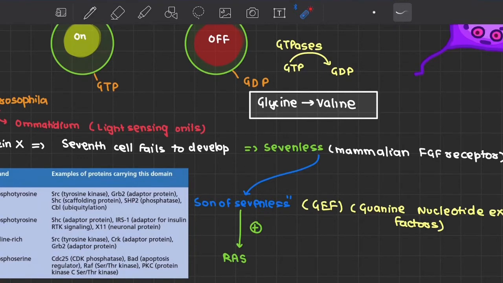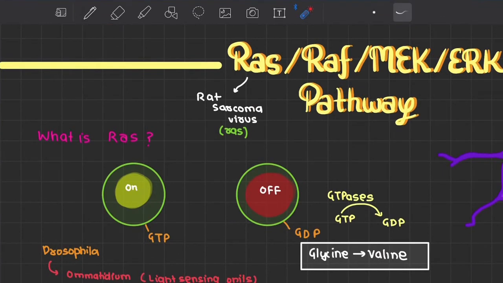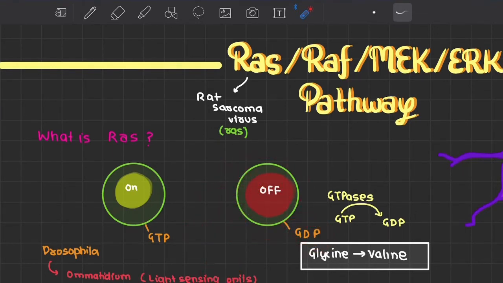So Son of Sevenless, or simply SOS protein, is a GEF protein, or a guanine nucleotide exchange factor protein. Now, what is its function? It replaces the GDP associated with RAS with GTP. That is, there is exit of GDP and there is association of GTP. And what are these factors? These are known as GEFs, that is guanine nucleotide exchange factors.